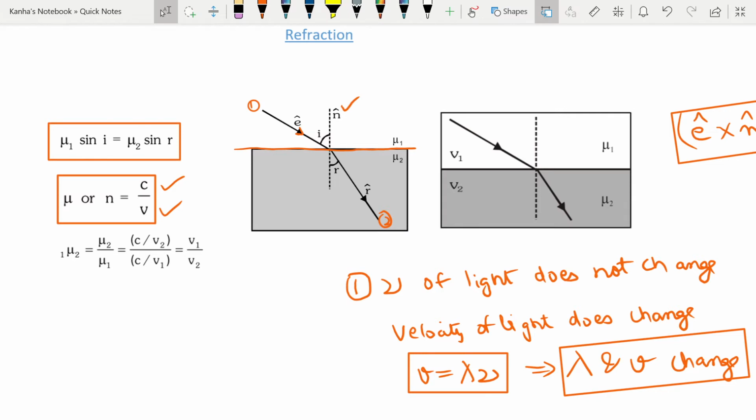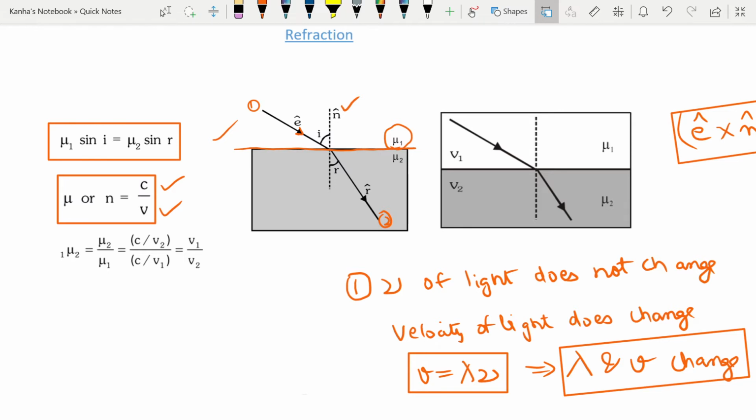In this first figure, I've written down the refractive index of the first medium. For example, if my first medium had a velocity of light v1 in it, then I can write that mu1 is equal to c by v1. Similarly, mu2 can be written as c by v2, where v1 is the velocity of light in the first medium and v2 is the velocity of light in the second medium.